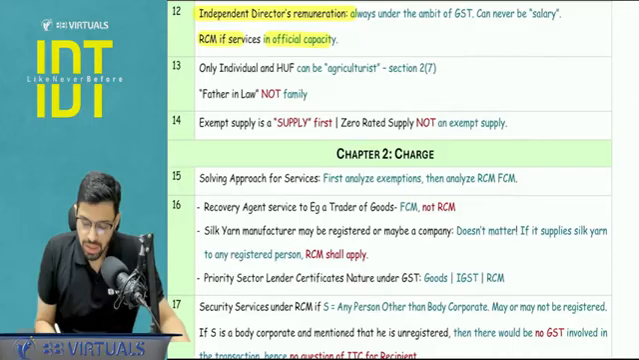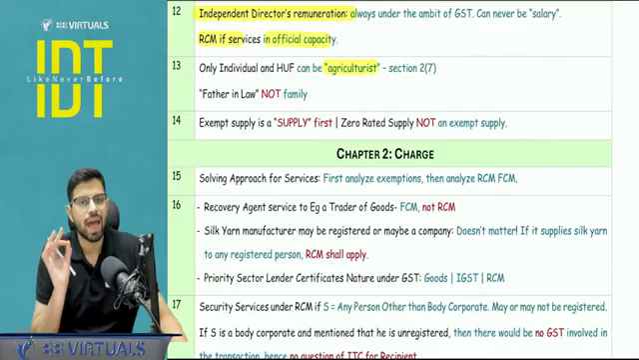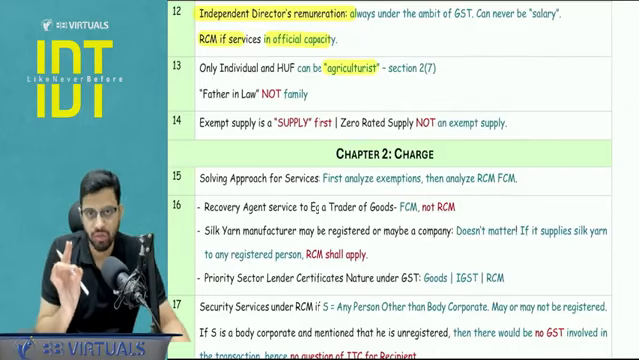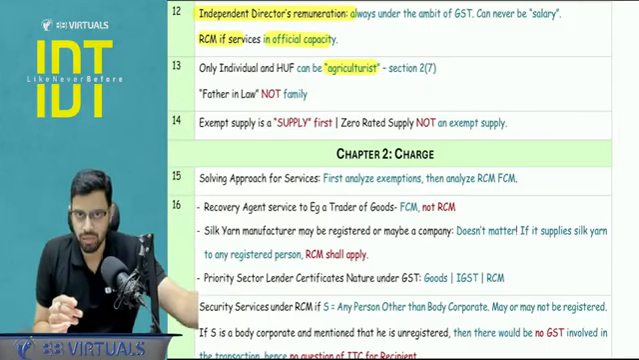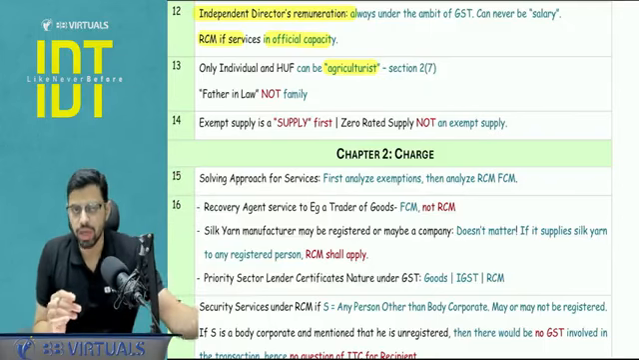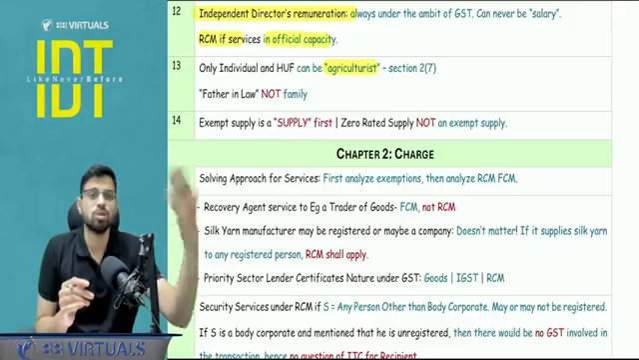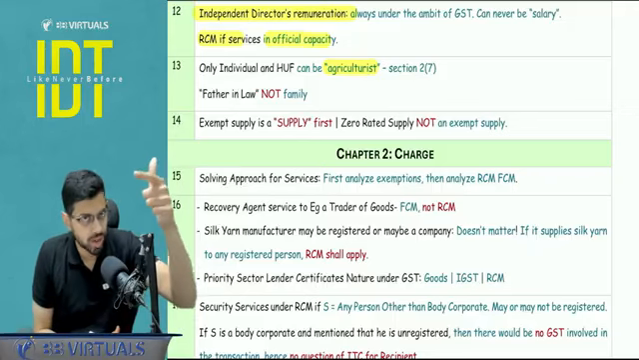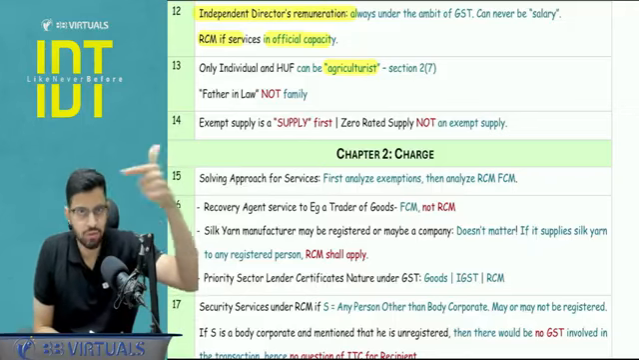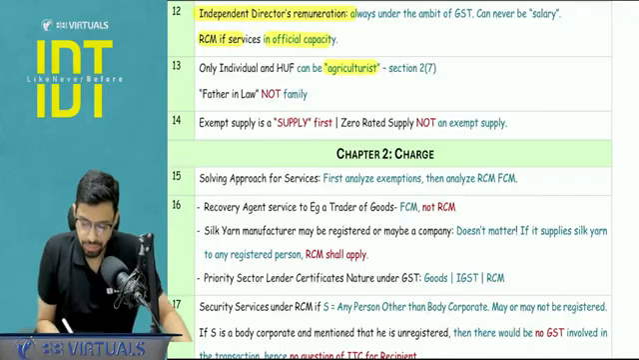Next, just a point to be noted from the definitions. Agriculturist: only an individual and HUF can be an agriculturist, provided they are doing the cultivation of land, or families are involved in the cultivation of land, or hired labor is there, but again personal supervision is involved. So only individual or HUF, not a company, not a partnership firm, not a body corporate, nothing else.